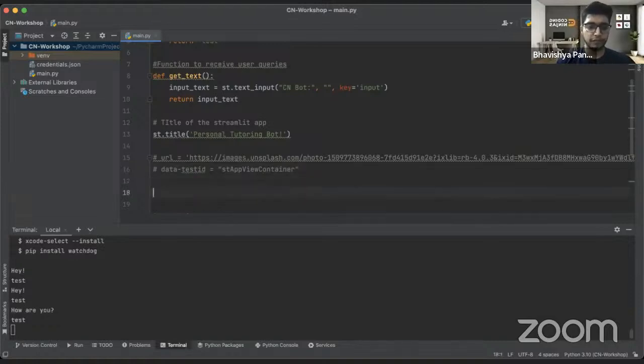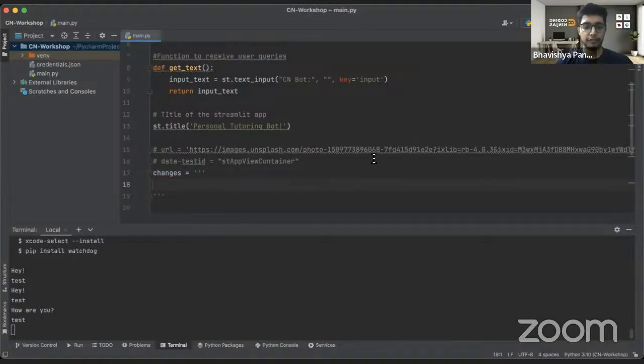So first, we'll just initialize changes. Changes is the thing that I want to have. And then we would open a style element. Why style? Because we'd be changing styles inside it. So we need it for that. That is the purpose.